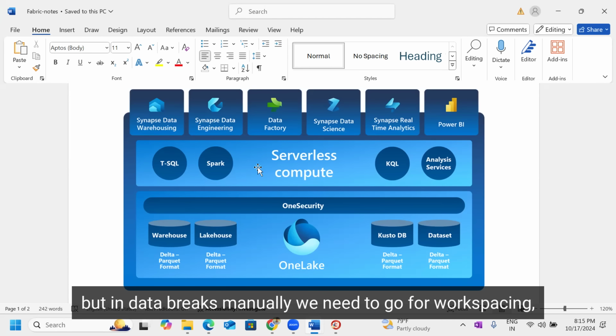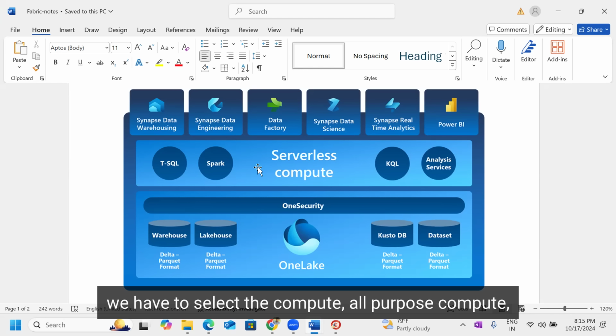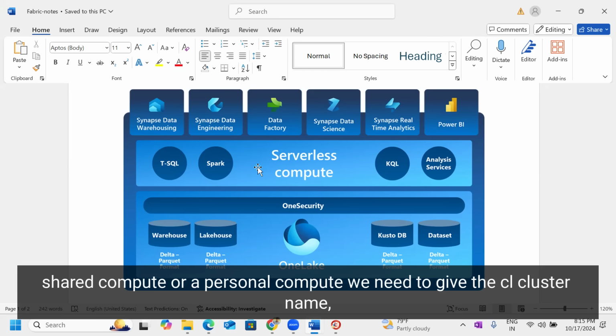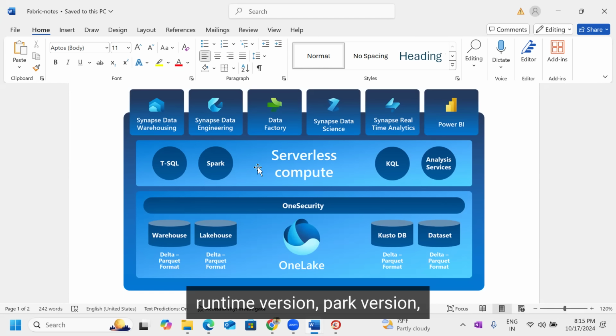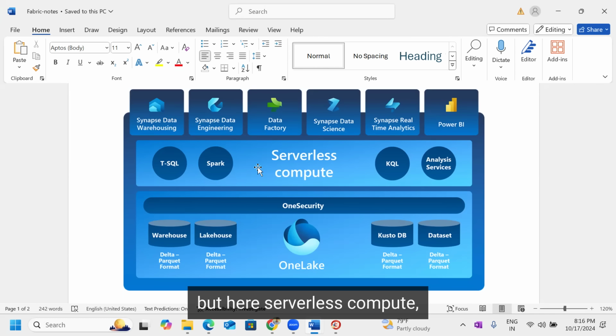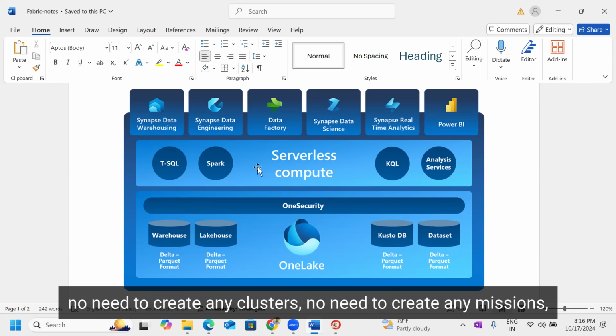But in Databricks, manually we need to go to the workspace and select the compute, all-purpose compute, job compute. In all-purpose compute, we need to select the legacy shared compute or a personal compute. We need to give the cluster name, runtime version, Spark version, auto scaling, how many minimum and maximum. There are a lot of things we need to take care of. But here, serverless compute. No need to create any clusters, no need to create any machines.